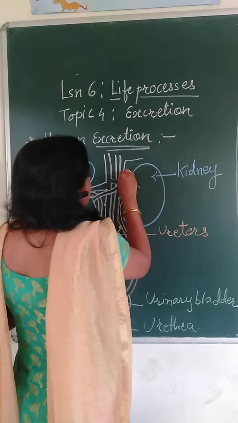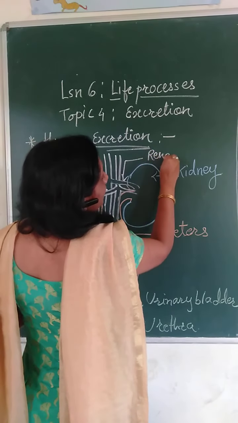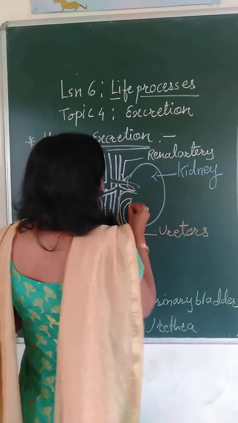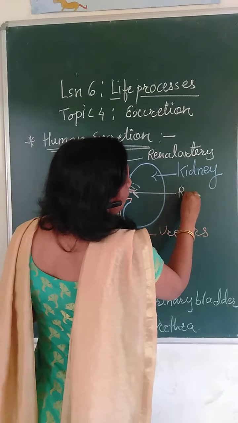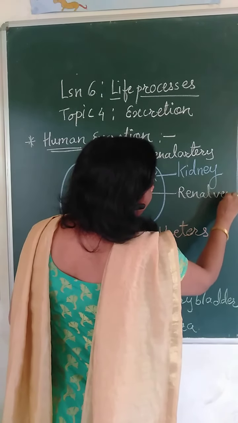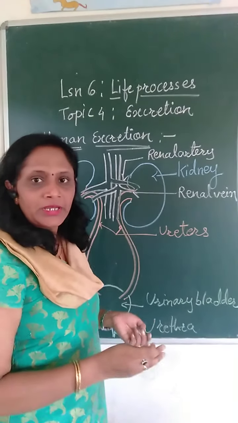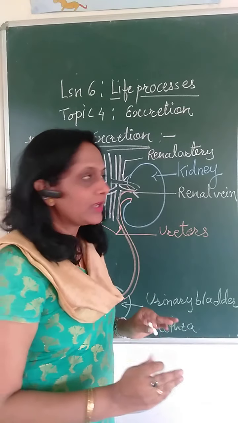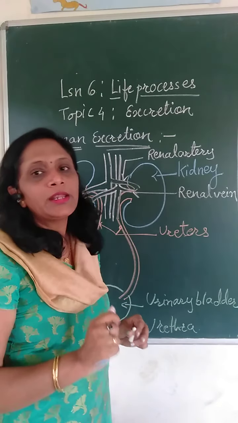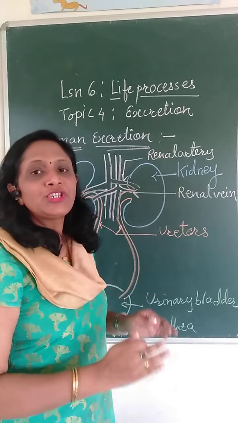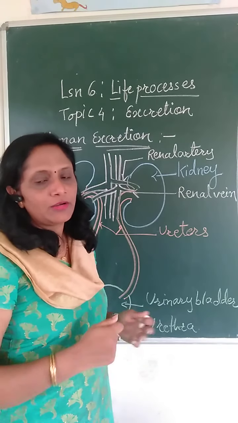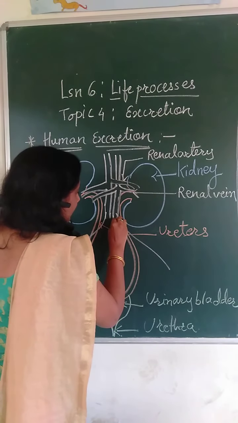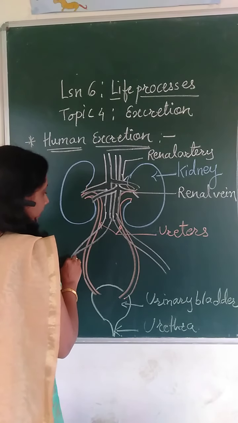Renal means related with kidney. So, one is renal artery and the other is renal vein, which are bifurcated with the help of the superior and the inferior vena cavas. These two, the superior and inferior vena cavas, take the blood towards the heart, which we have studied.